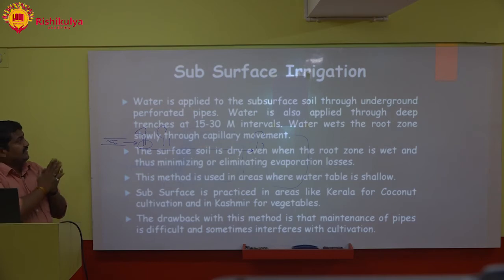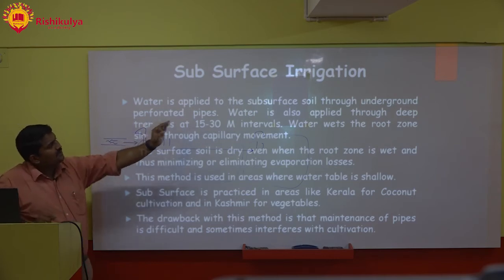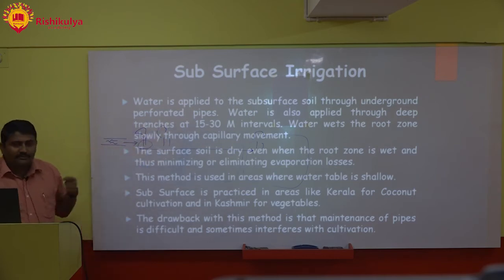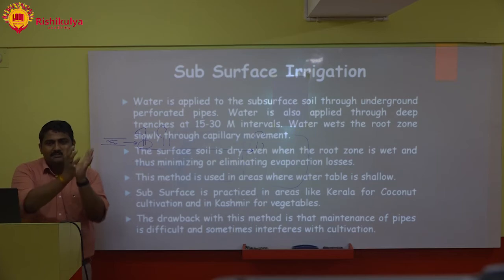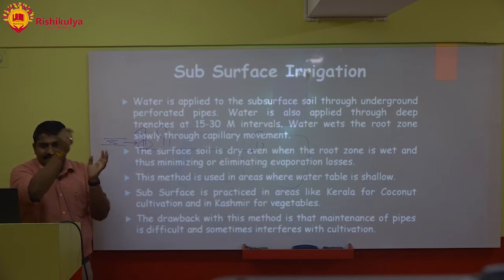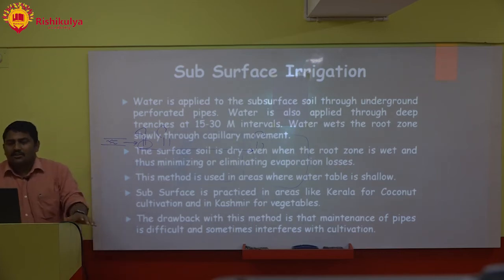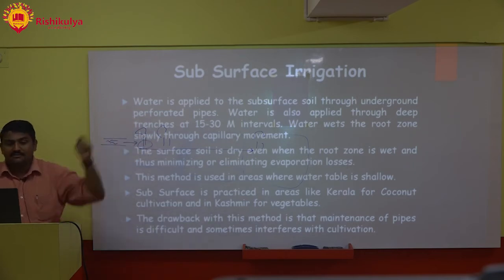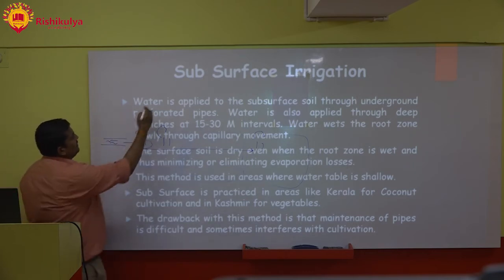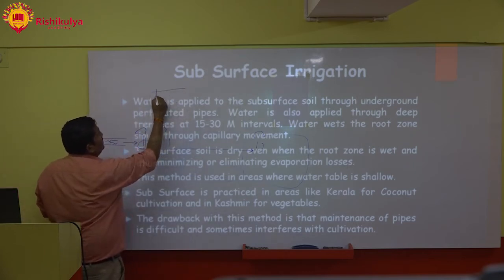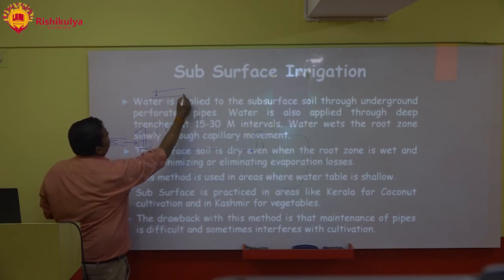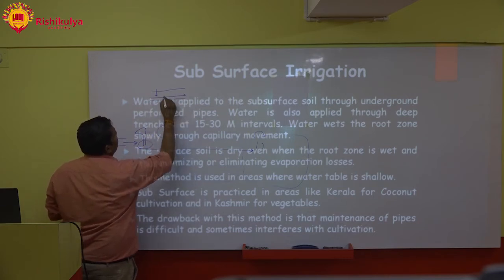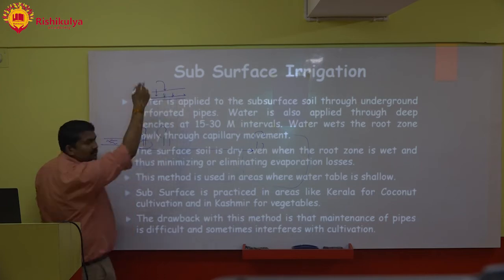Next is subsurface irrigation. Water is applied to the subsurface soil through underground perforated pipes, like I was talking to you some time back, that matka where you make holes. Water is also applied through deep trenches at 15 to 30 meter intervals. Like this is your land, you lay pipes parallelly, and there will be perforations which will provide water. In surface irrigation we used to provide water from the top.